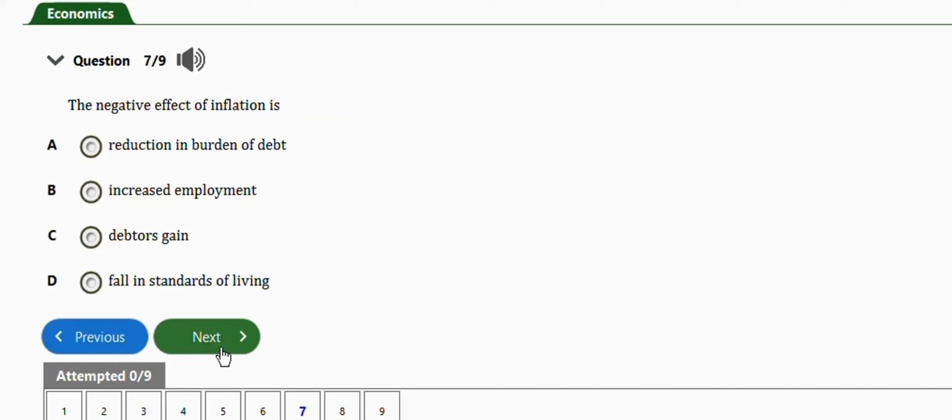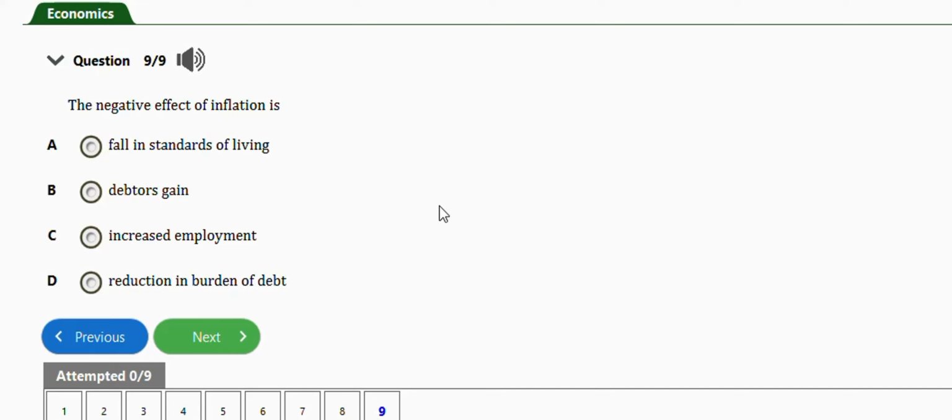Next question is this one. It says the negative effect of inflation is a reduction in burden of debt, increased employment, debt gain, or fall in standard of living. The right answer is option D, fall in standard of living. Okay, next question is this. It says the negative effect of inflation is fall in standards of living, debt gain, increased employment, reduction in burden of debt. I think I already answered this question. So it's option A, it leads to fall in standard of living.